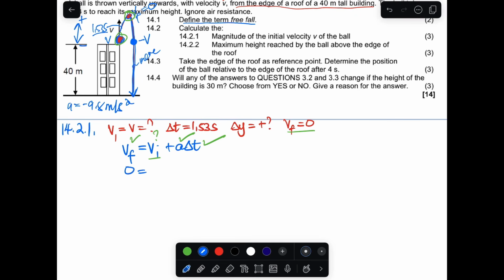The final velocity is 0, the initial velocity is v, plus the acceleration, which is negative 9.8 as I mentioned before because we chose up as positive, and the time is 1.53. When I take v to that side, it will be negative v, and when I punch 9.8 times 1.53 into the calculator, the answer is negative 14.99 meters per second.